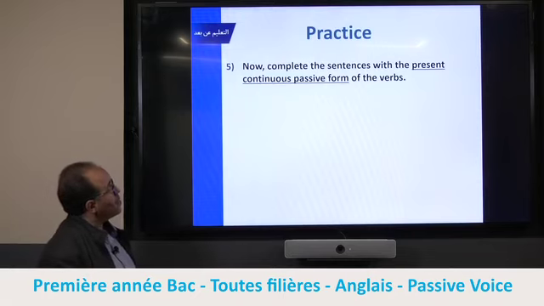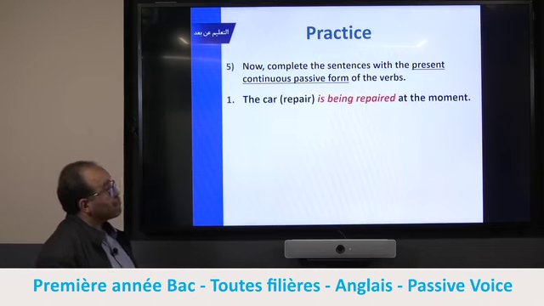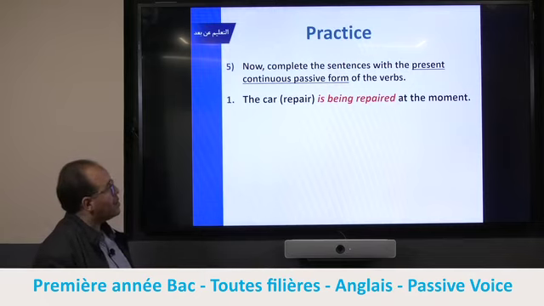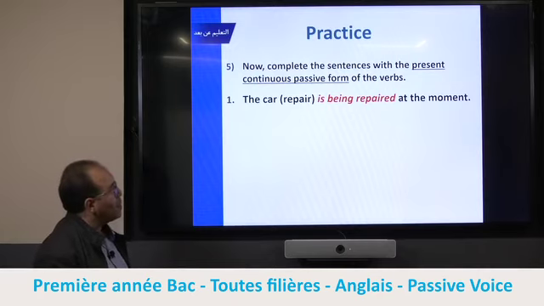Now the present continuous. As you see in the example, the car is being repaired at the moment. We are interested just in the action. The car is being repaired, so we feel happy because we are going to travel, for example.